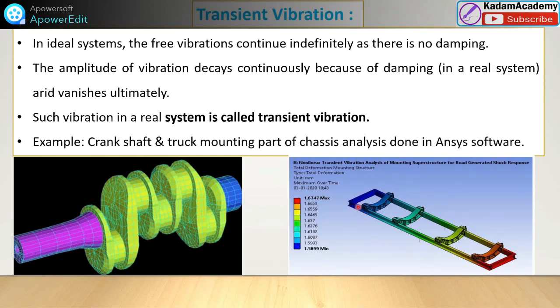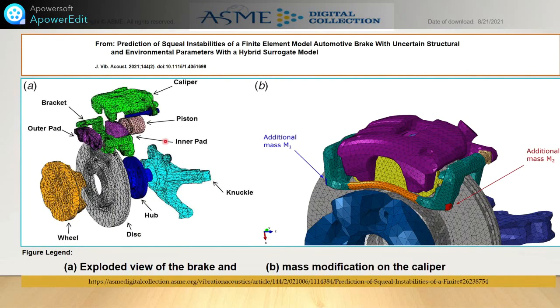Here, analysis is done on both the crankshaft and the truck mounting part, the chassis, by using this ANSYS software, and we can predict how much vibration is there on the part and at various places. You can see deformation and everything we can calculate. We just have to draw this diagram, and by using that software we can predict. So this is also one example.